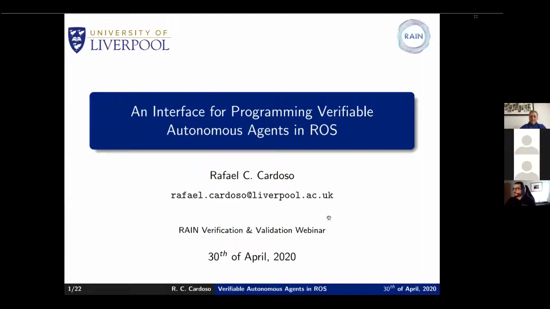I am a postdoc at the University of Liverpool, and I don't work in quite as many hubs as Michael does, but I do work on Ring and Fairspace. And in this presentation, I'm going to talk about an interface for programming verifiable autonomous agents in ROS, the robot operating system.